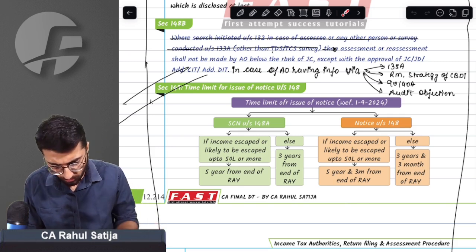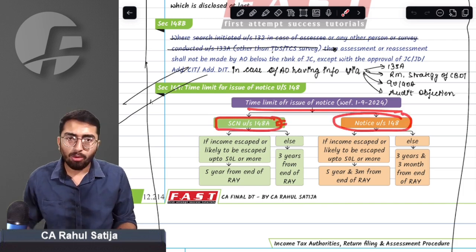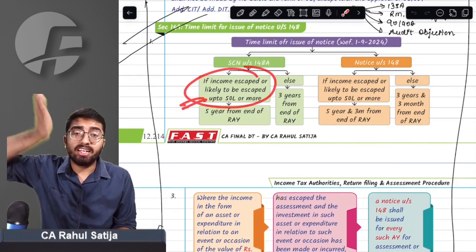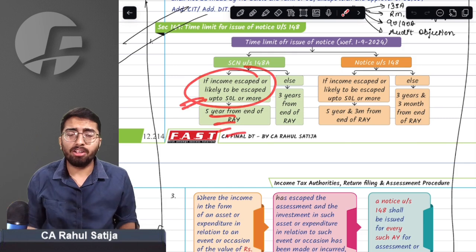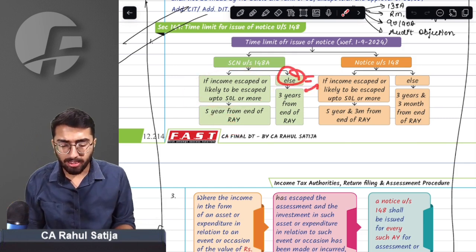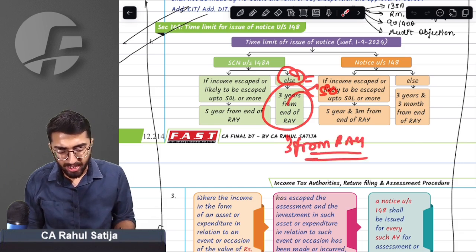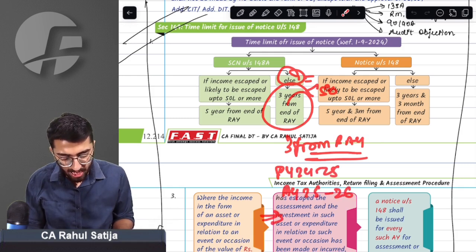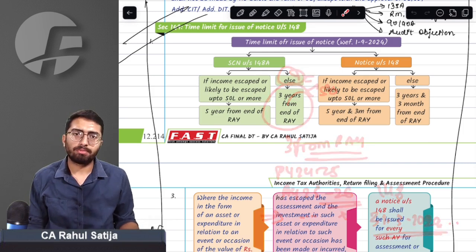What this dual time period is: now the assessing officer has to take care of the 148A time limit and the 148 time limit. This provision says, if income escaped exceeds 50 lakh rupees, then the assessing officer can send a show cause notice under section 148A up to 5 years from the end of the relevant assessment year, or if income escaped is less than 50 lakh rupees, then 3 years from the end of the relevant assessment year. That means for previous year 24-25, assessment year 25-26, the last date to send notice under section 148A is 31st March 2029. This is the last day to issue show cause notice.